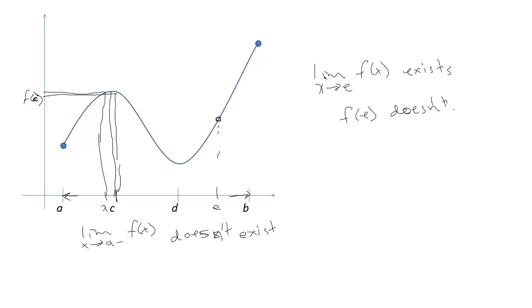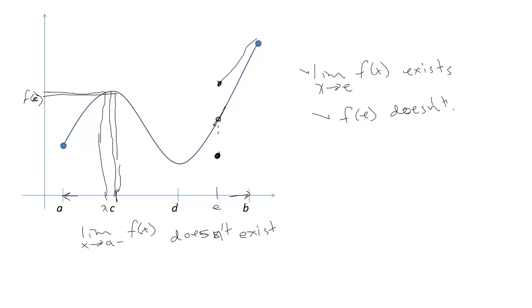And remember, the limit had to exist, the function had to be defined at the point, and the two had to agree, and so we stop there. You could even have a function that had a jump. I could give the function some other value at e, then f of e would exist, but the limit and the value don't agree, and so this function's not continuous. Of course, if we had a jump in our function, then the limit wouldn't exist, and so we wouldn't be continuous, because the limit has to exist, the function has to be defined at the point, and the two have to agree for it to be continuous.